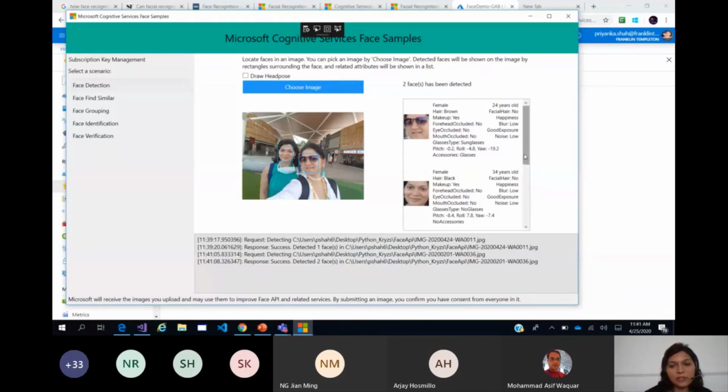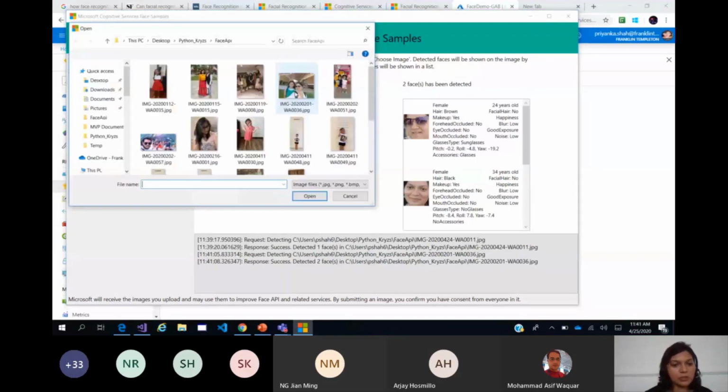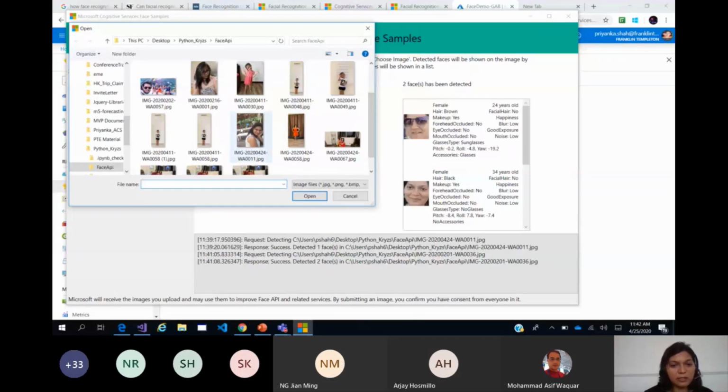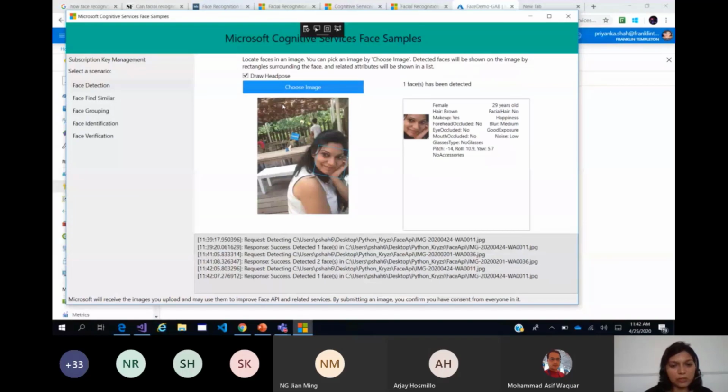So in a group also, it has tried to do the same thing. Again, it will capture the rectangles in a group. Now coming to the head pose attribute, you can clearly see that the head is tilted here, but still the rectangle which is drawn is in the normal XYZ plane. There is no tilt or crop. Now once I do this, draw head pose, and I choose images. Let us go back to the previous image we were working with and use the same draw head pose. Now see, the rectangle which it has rendered is different. This rectangle tells me about the tilt angle and it will also give me details regarding that.